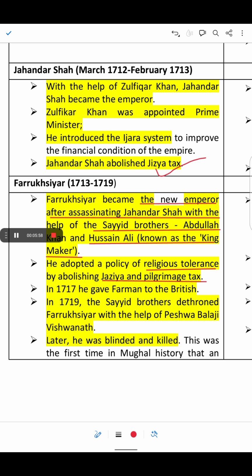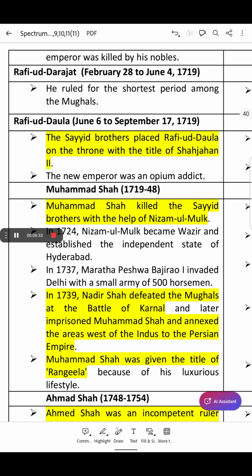In 1717, he gave the Farman to the British. In 1719, the Sayyid brothers dethroned Farrukhsiyar with the help of Peshwa Balaji Vishwanath. So the Sayyid brothers were the only people who made him the king, and they were the ones who dethroned him. He was blinded and killed with the help of Peshwa Balaji Vishwanath. Farrukhsiyar was blinded and killed badly. This was the first time in Mughal history that an emperor was killed by his own noble.